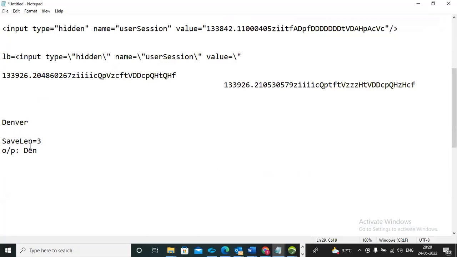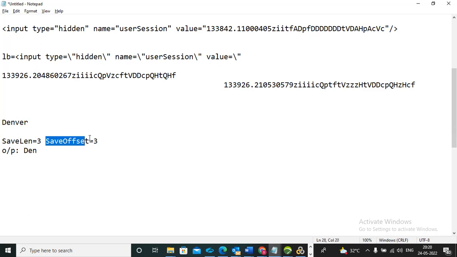Okay, but I want only VER. I don't want DEN. Then what we need to do is use one more argument, save offset. I want to capture the last part, VER. How many characters is VER? 3 characters. So we can use 3 characters for the capture. And save offset is nothing but how many characters you want to skip. To capture VER, how many characters do you need to skip? 3. So we can give it as 3.